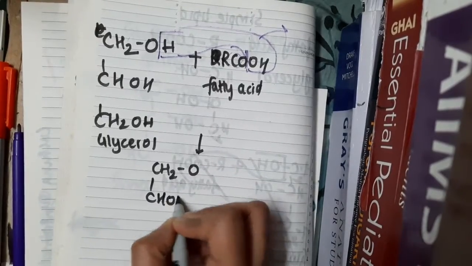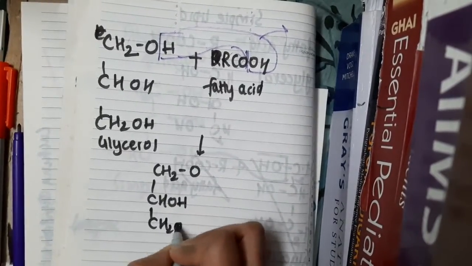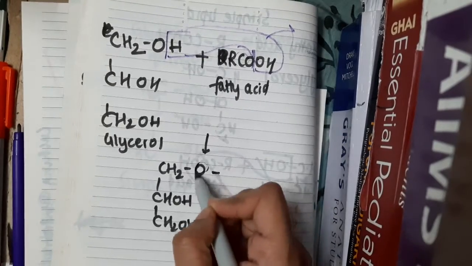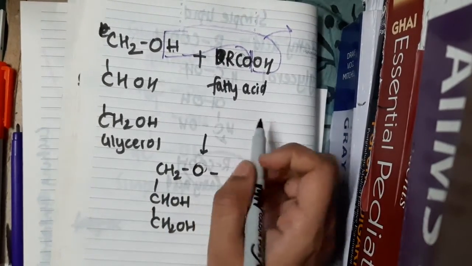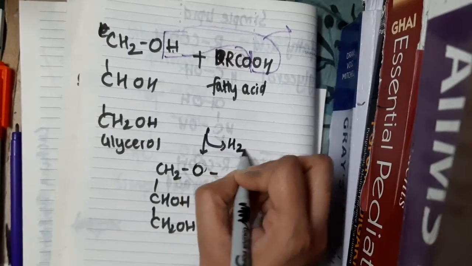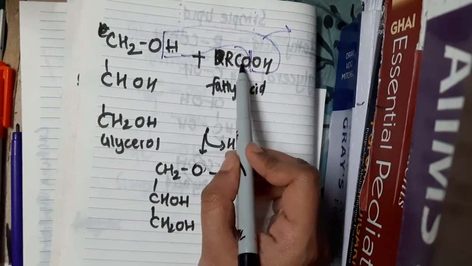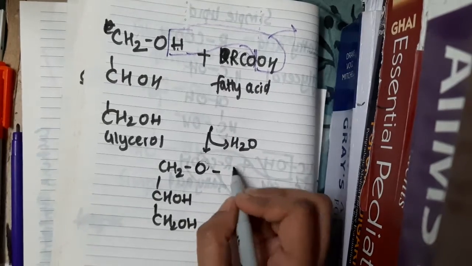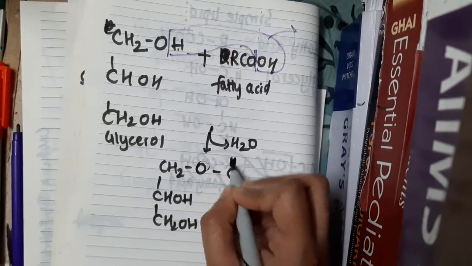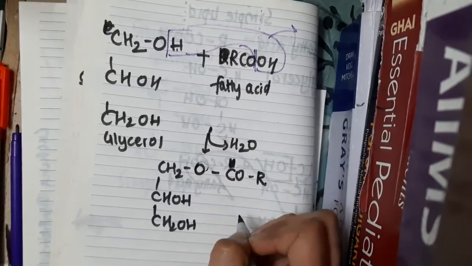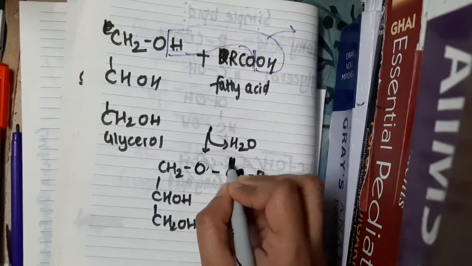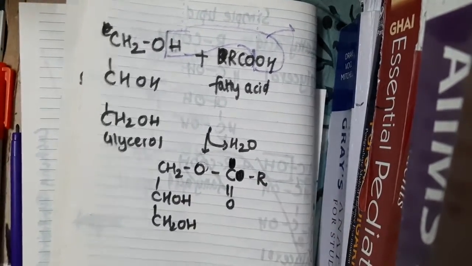See, this is the normal glycerol molecule, right? So to this oxygen, this H and OH are released as water, right? These are released as water. Now this CO will be attached here, okay? Or this can be written as like this, C double bond O R.